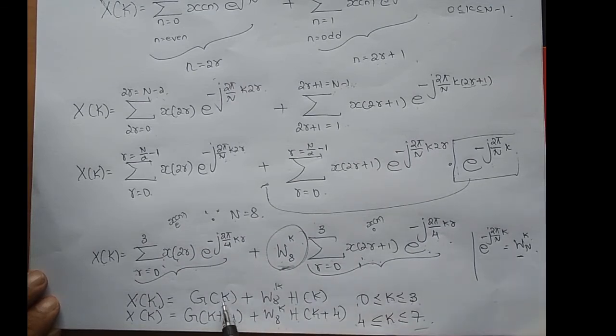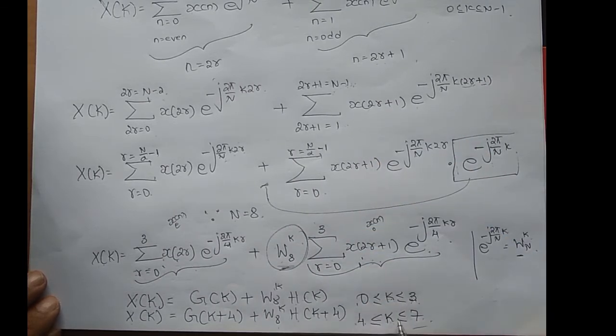Why 0 to 3? Because these two are 4-point sequences, so it does not make sense to give 0, 1, 2, 3, dot dot dot up to 7. Since it's a 4-point sequence, k only takes 4 points, which is 0, 1, 2, 3. But the question is, what about the other 4 points? Because we started with an 8-point sequence, right?